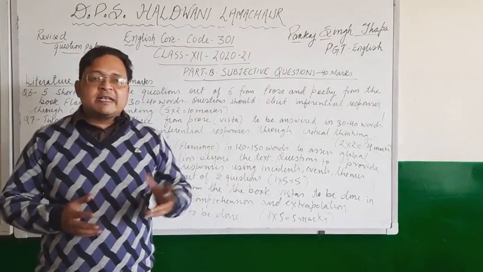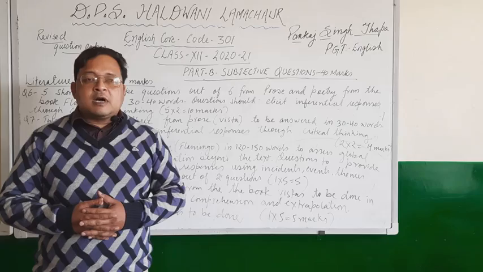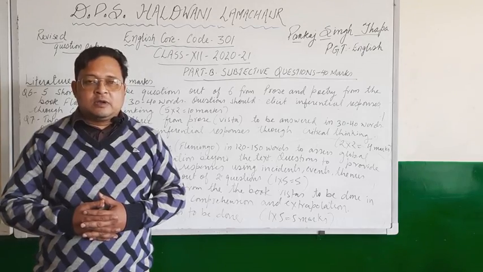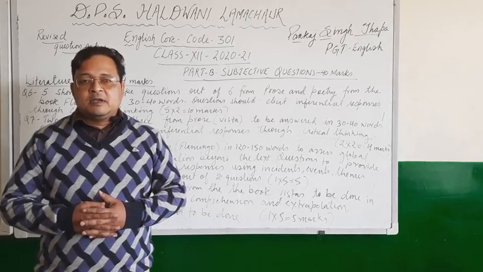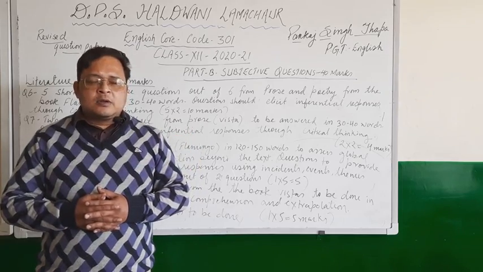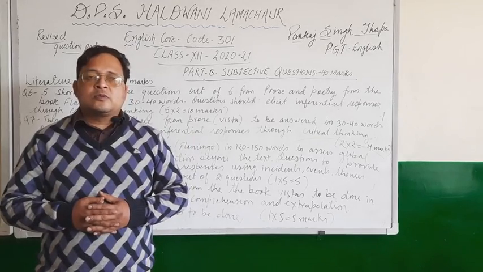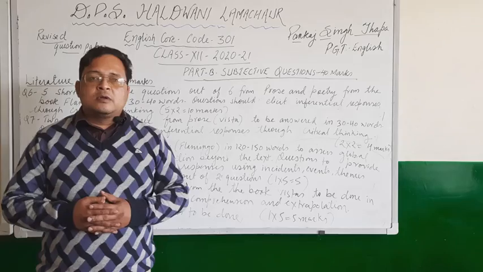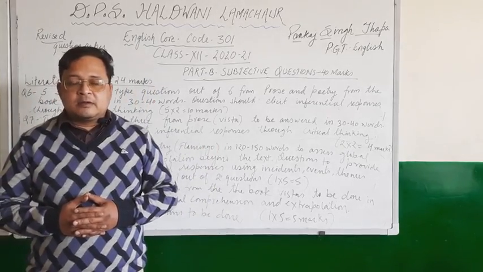Suppose I take the example of the chapter Enemy, which carves out human values above national integration and nationalism. So the question may be asked like this: what, according to you, is the decision taken by Dr. Sadao?